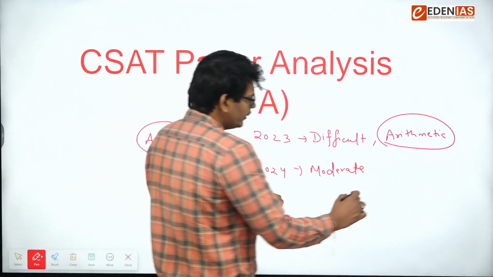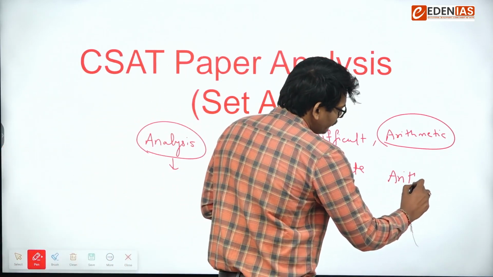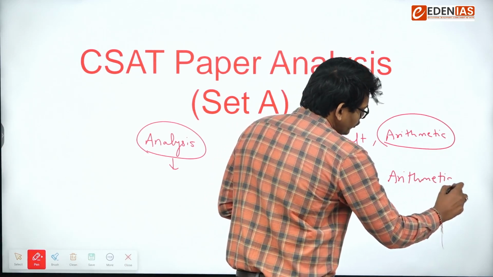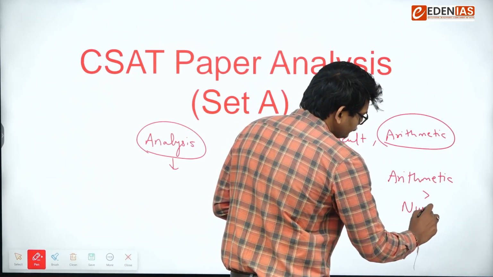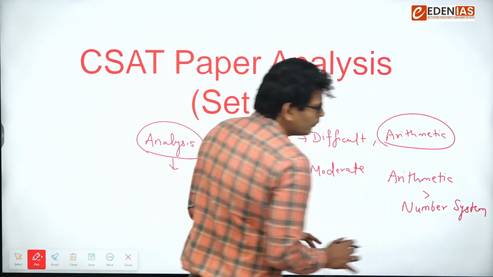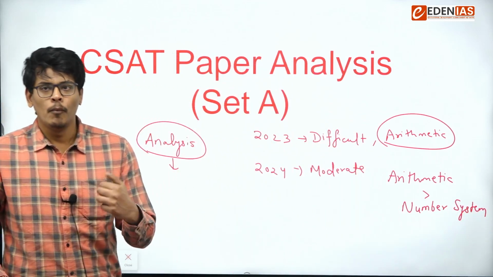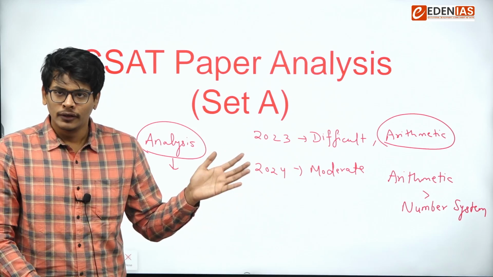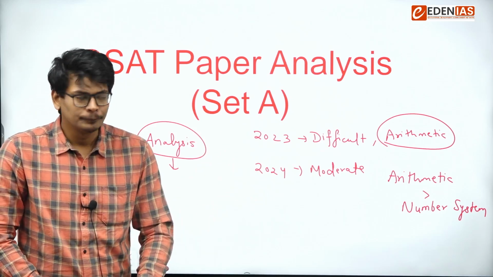So this year, arithmetic weightage was more than number system, which made this exam moderate as compared to last year, that means 2023.